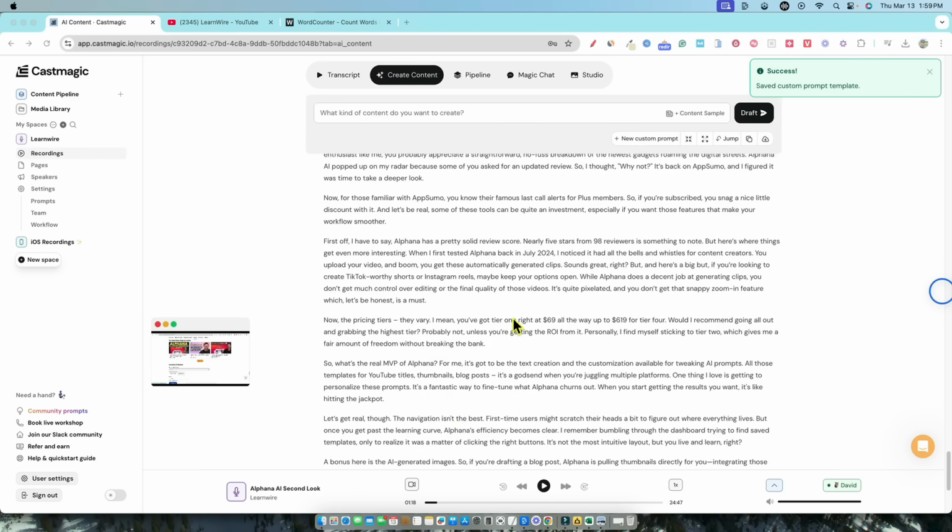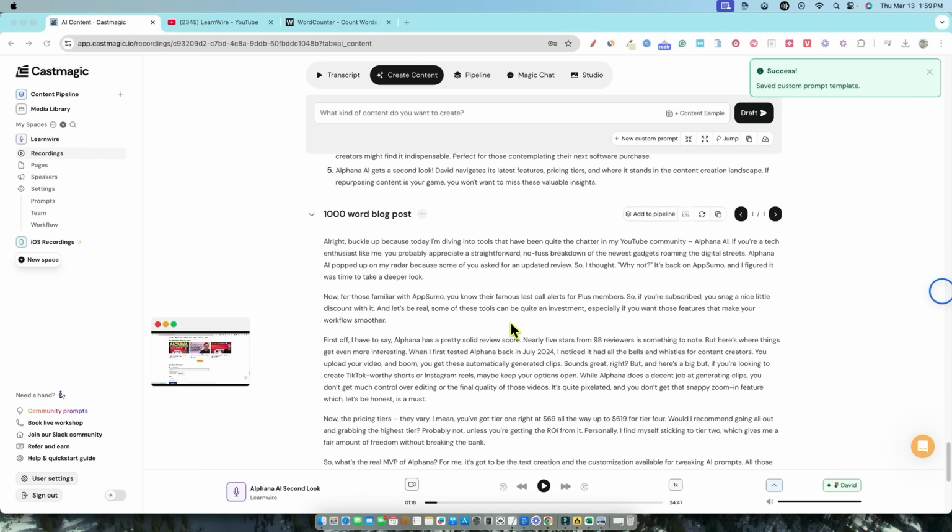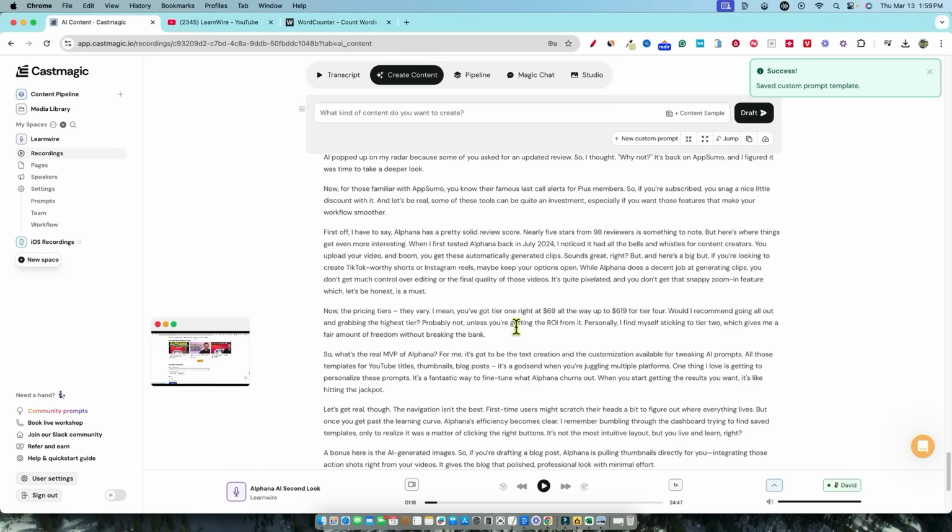It actually goes to the very bottom, and it's not in markdown format. So we actually have to tell it, like we're prompting it in ChatGPT or Claude. So it's not in markdown formatting. So let's just see what it said.